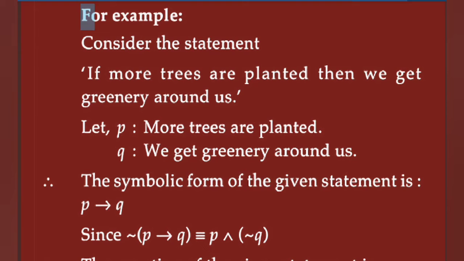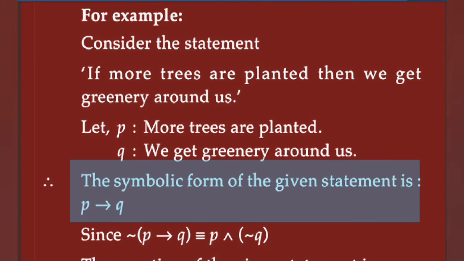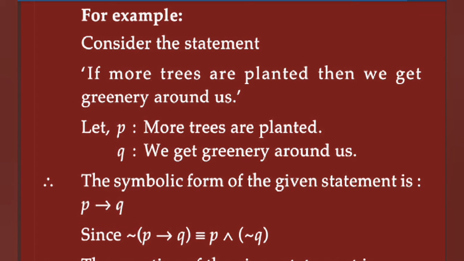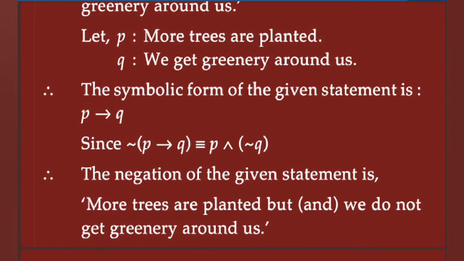For example, consider the statement: if more trees are planted, then we get greenery around us. The P statement is more trees are planted. The Q statement is we get greenery around us. The symbolic form of the given statement is P implies Q. Negation of P implies Q is equivalent to P and negation Q, since the negation of the given statement is: more trees are planted, but we do not get greenery around us.